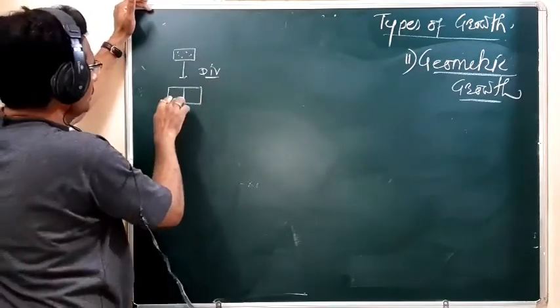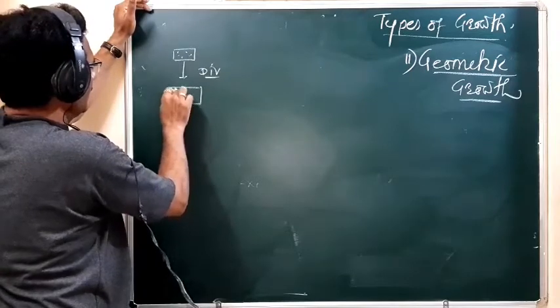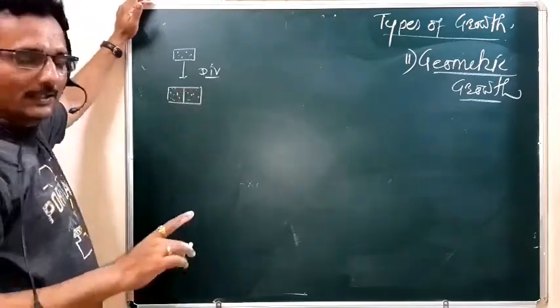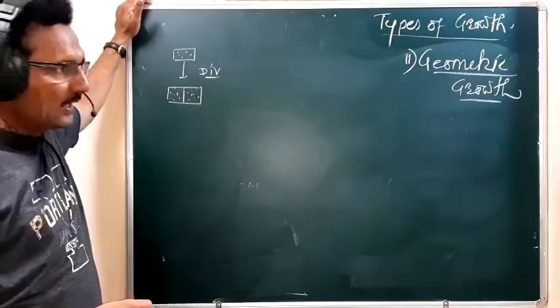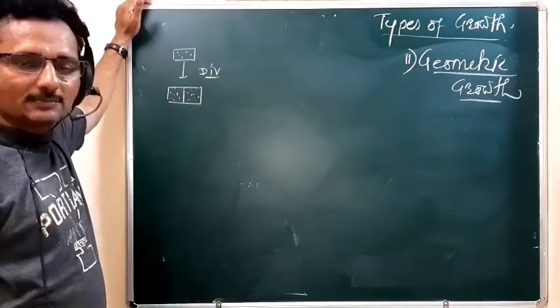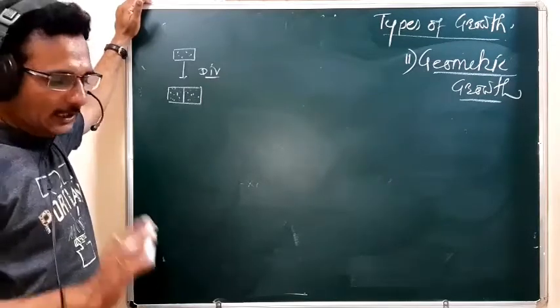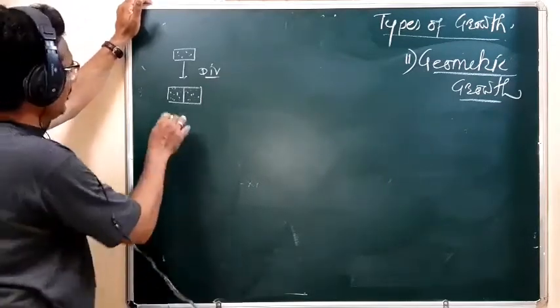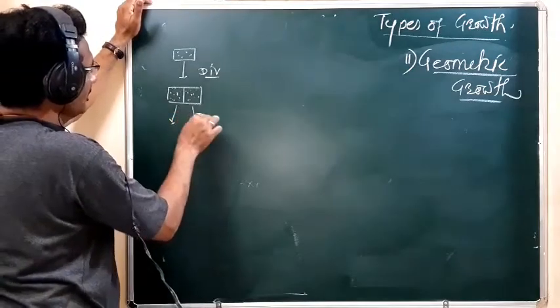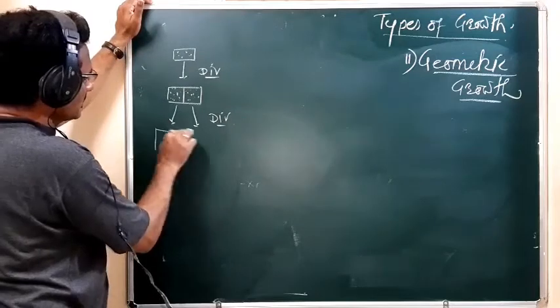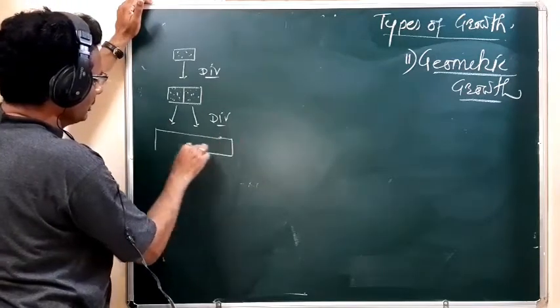So both formed cells remain meristematic. They never get maturation and differentiation, like the previous arithmetic growth. Then they divide further, and they form the 4 cells.